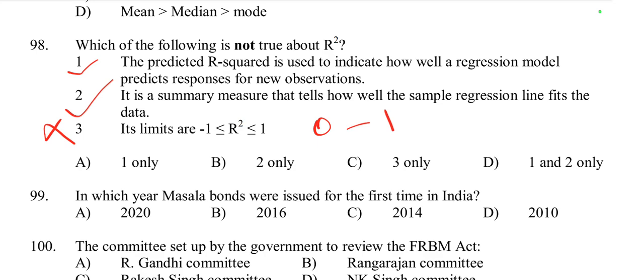So here option 3 is incorrect, only option 1 and 2. The question asks for what is not true about R square. So only 3 is not true. So only 3 given in the option number C.